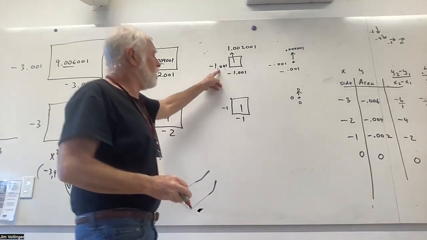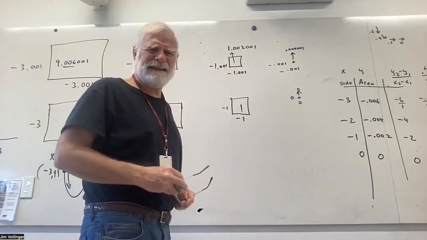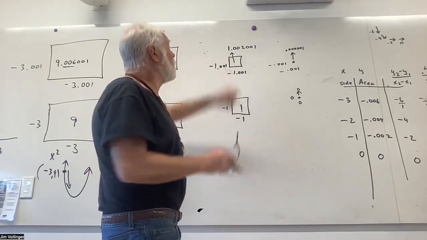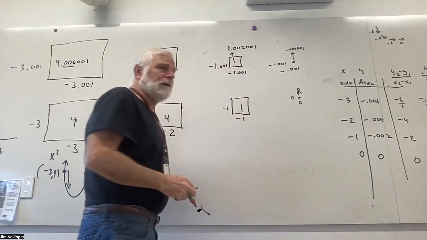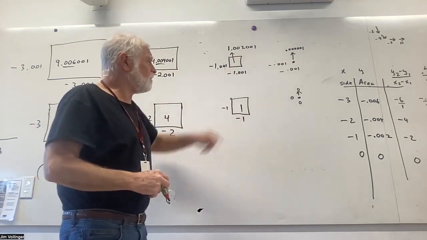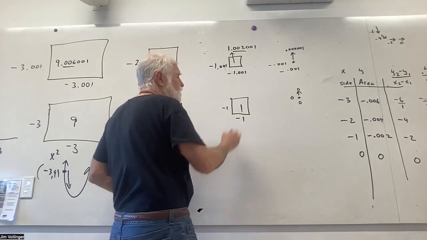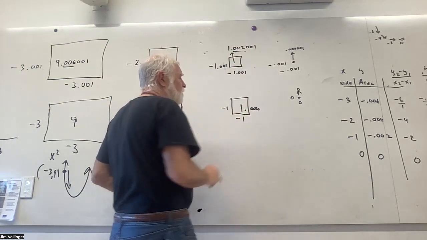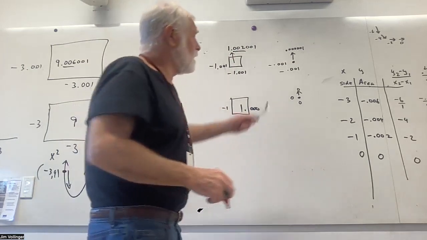And negative 1.001 times negative 1.001, I couldn't fit the 6 decimals inside there, so I wrote 1.002001 without a calculator. I hope that's still true. And negative 1 times negative 1 is 1. So it looks like there's some change to 1.000 in 3 decimal places. Yeah, it's coming down.